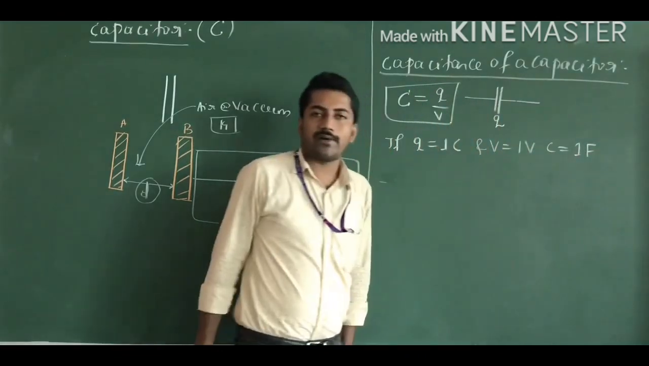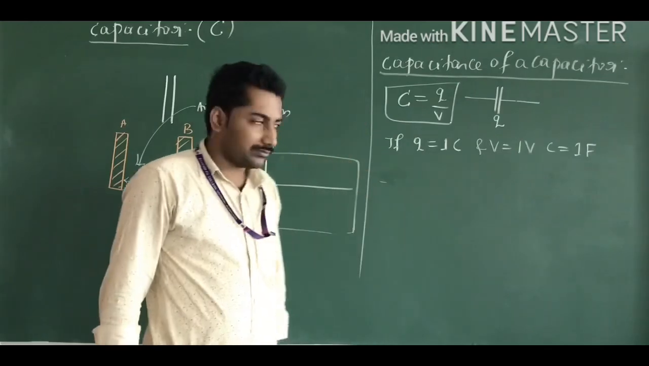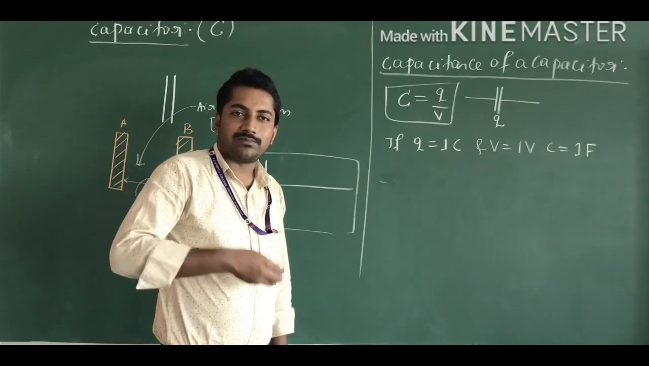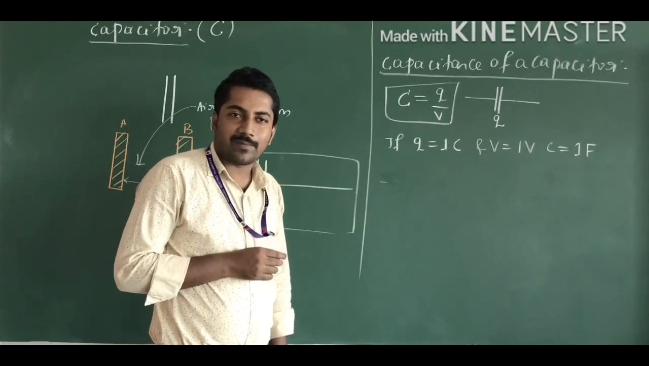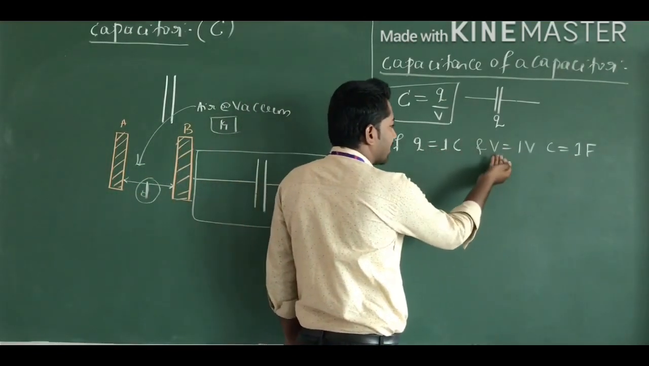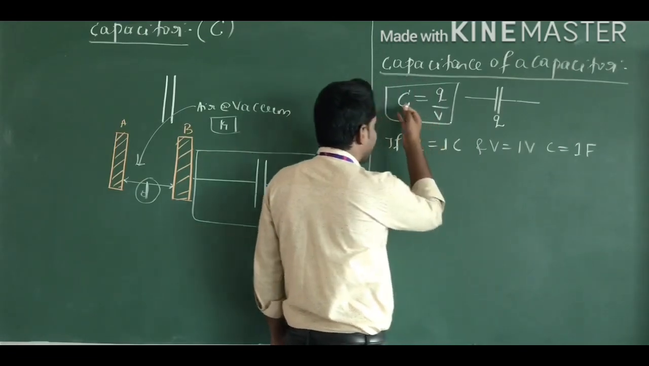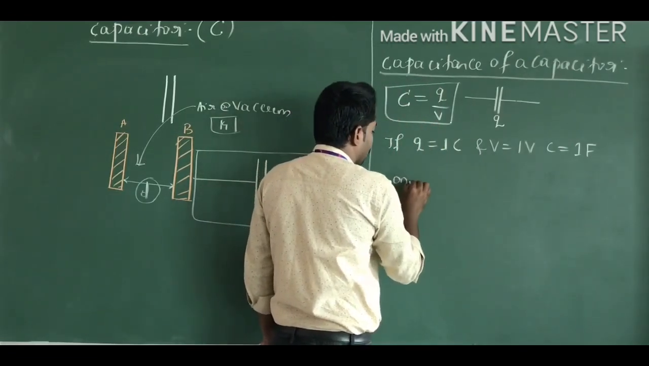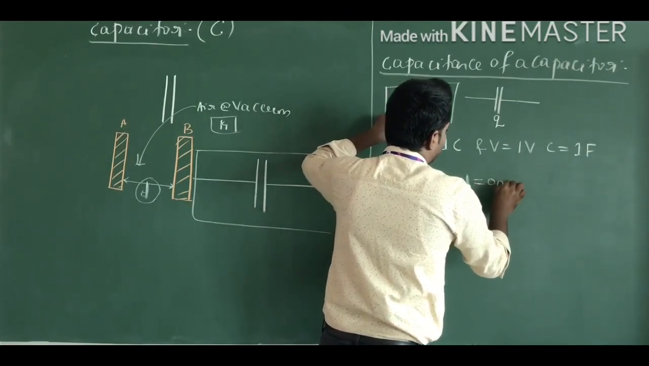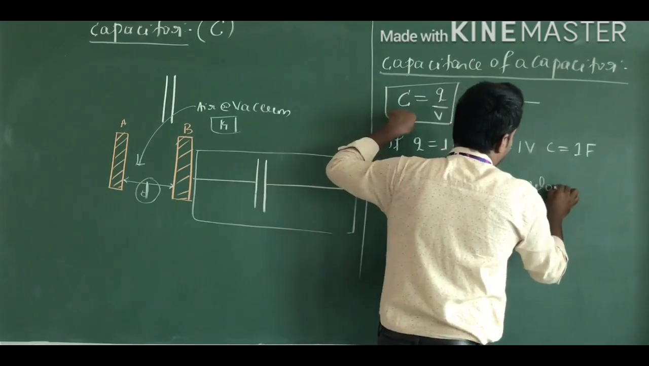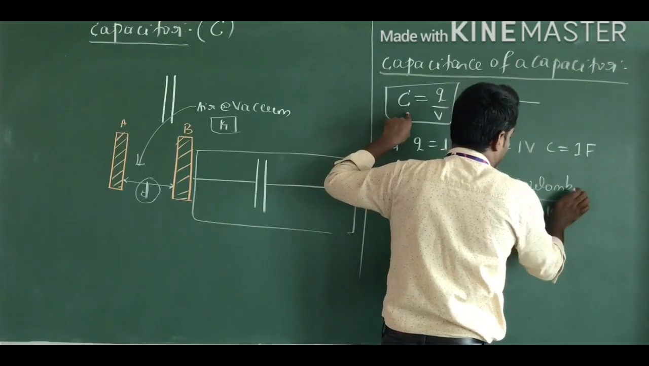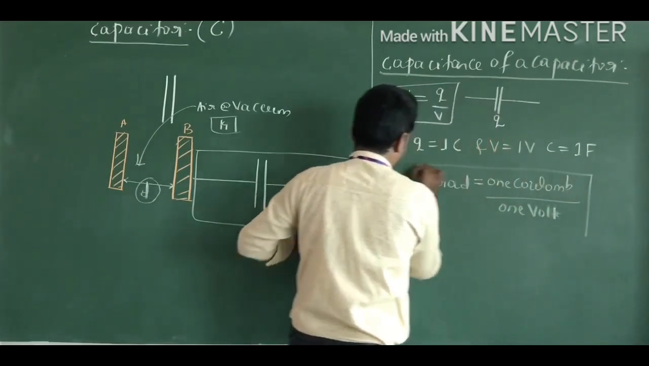In the last class I already discussed the definition of farad, and that farad is the largest unit of the capacitor. I also discussed the smallest units of the capacitor. If Q is equal to 1 coulomb, V is equal to 1 volt, and C is equal to 1 farad, then 1 farad is equal to 1 coulomb divided by 1 volt.